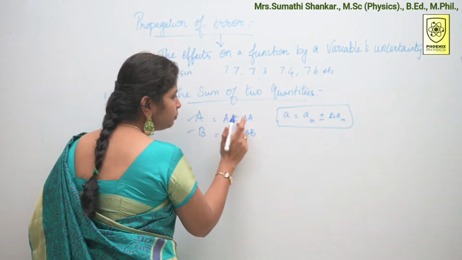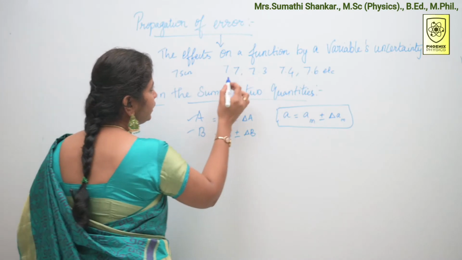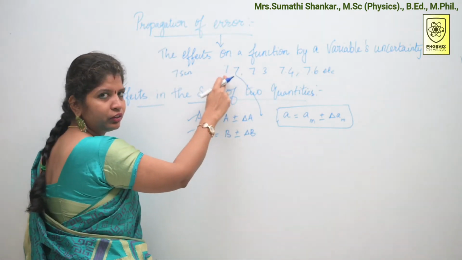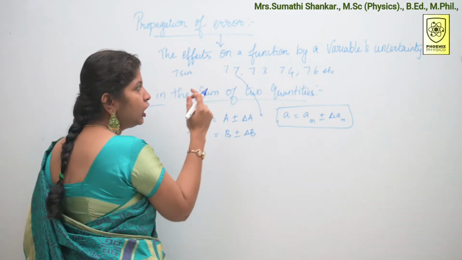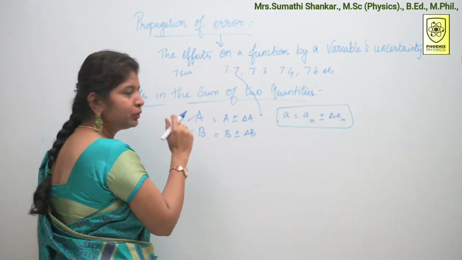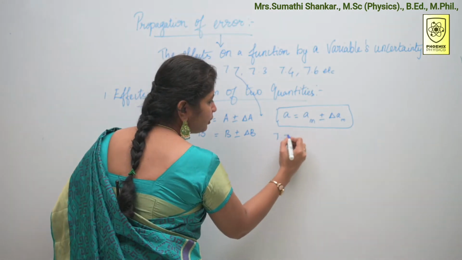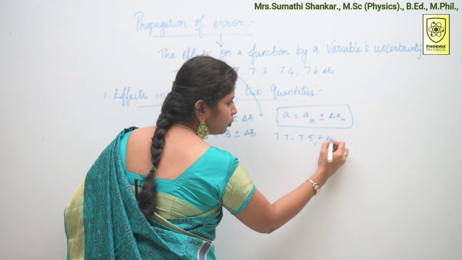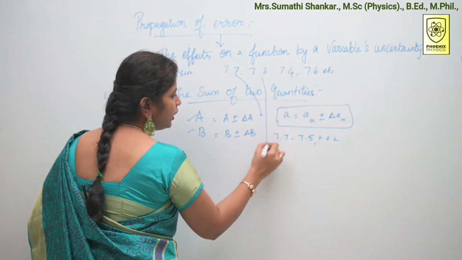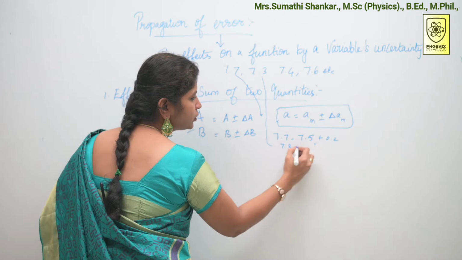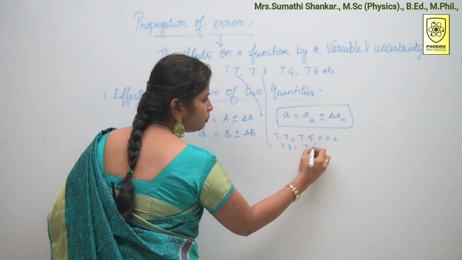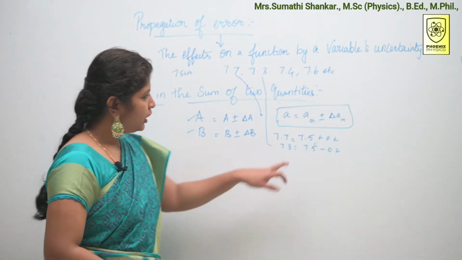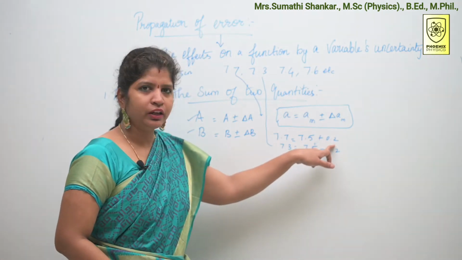Why have I written the plus or minus symbol? See, consider this example. My first reading is 7.7. So this is one measurement. How do you write this measurement? I can write it as 7.5 plus 0.2. Same way, I can write 7.3 as 7.5 minus 0.2. So this is my actual value, this is my error value.